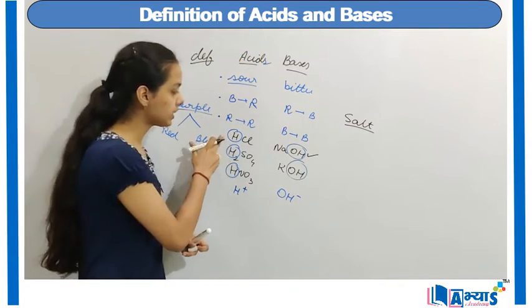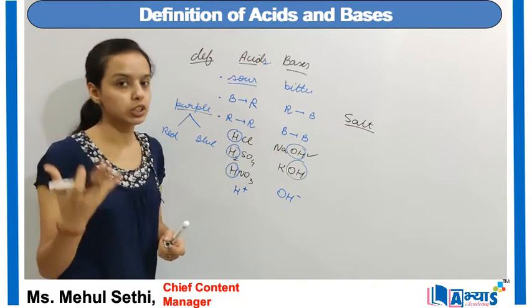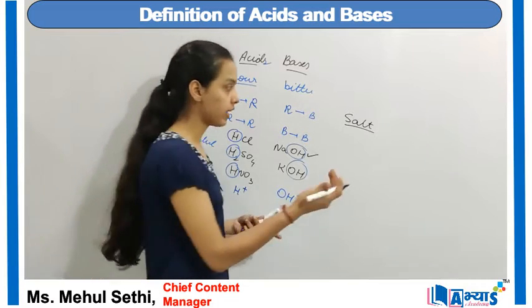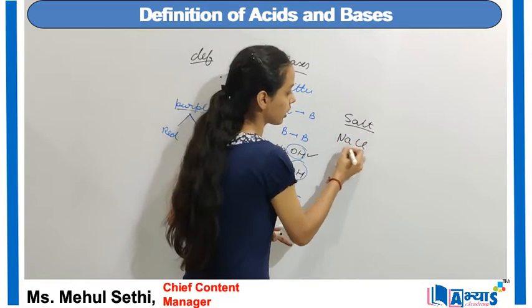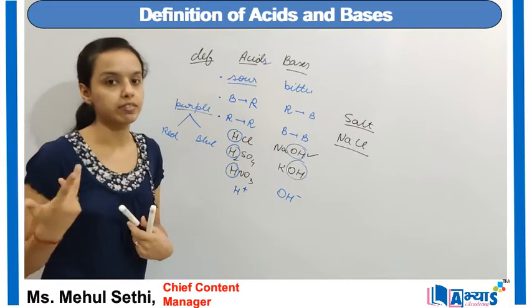So we can say when this acid and this base react, that means the reaction of hydrochloric acid with sodium hydroxide, we get a salt, and that is the most common salt, sodium chloride. It is actually referred to as the common salt, and it is used in our day-to-day lives in our homes.